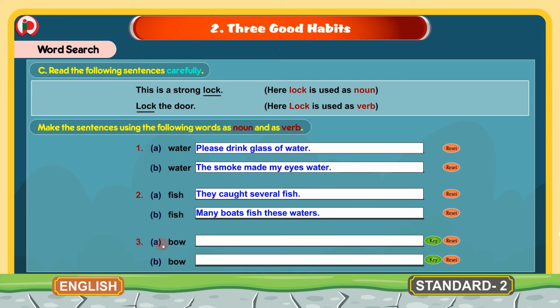3. The word here is bow. A. Bow. We will write a sentence using bow in the form of noun. Their weapons were the bow and arrow and stones. Here the word bow is used in the form of noun. B. Bow. Now we will write a sentence using the word bow in the form of verb. She bowed her head in shame. So here the word bowed is used in the form of verb.